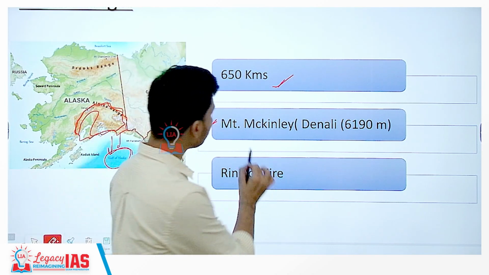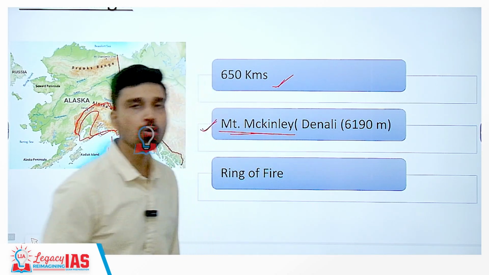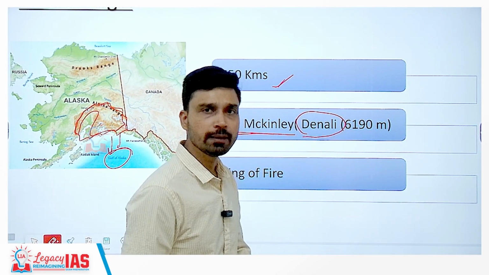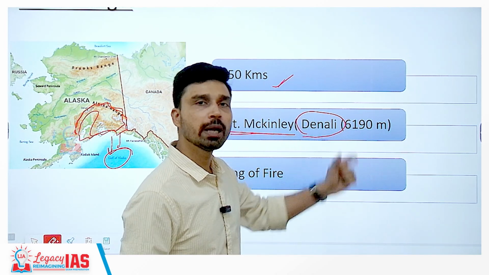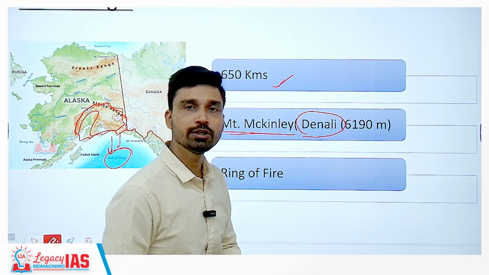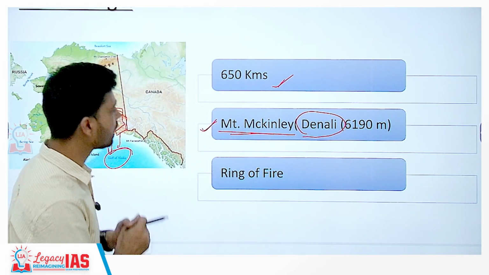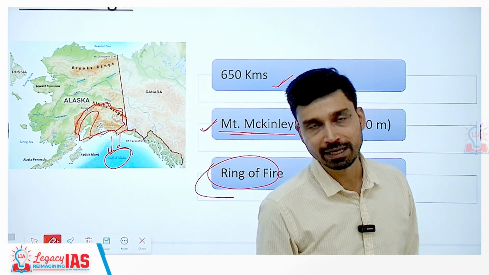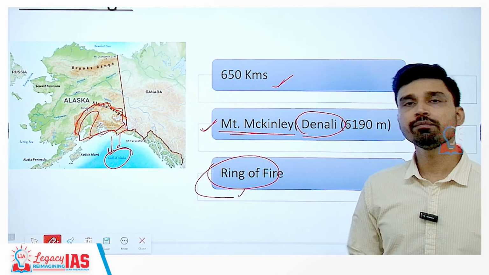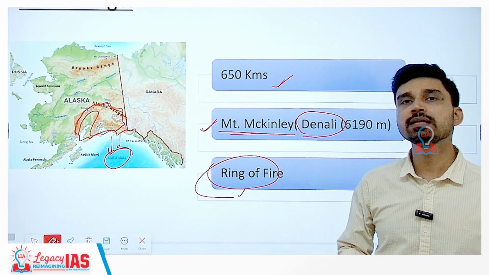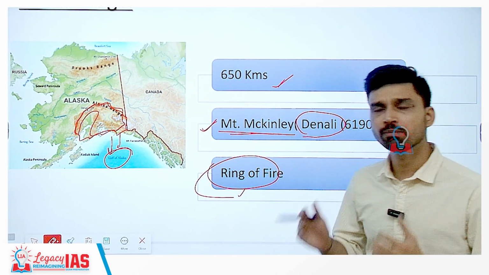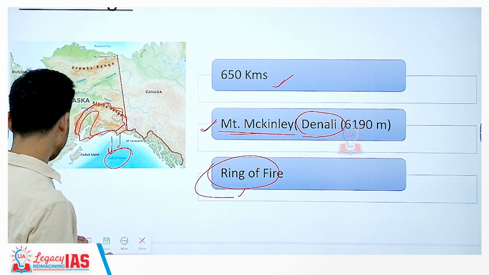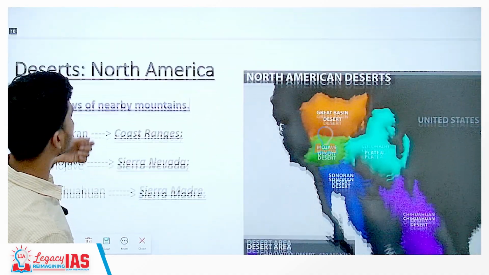The highest peak of the entire North American continent is called Mount McKinley after the founder, and the older name is Mount Denali. So Mount McKinley or Denali, located at an altitude of 6,190 meters, is the tallest peak of the North American continent, and also it is part of the Pacific Ring of Fire. If you have studied volcanism, you might have come across this term Ring of Fire. It refers to the entire Pacific Ocean being surrounded by volcanic regions, volcanic mountains, volcanic plateaus, and all that because of plate tectonics. So that is the important thing you should remember about the Alaska mountain range.